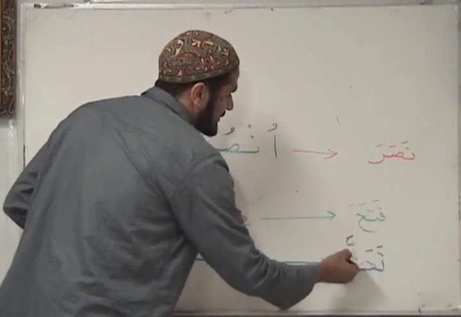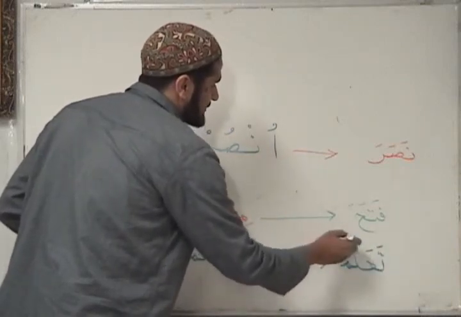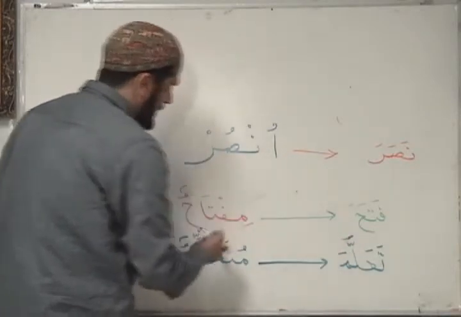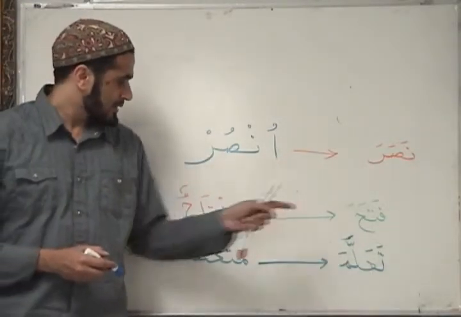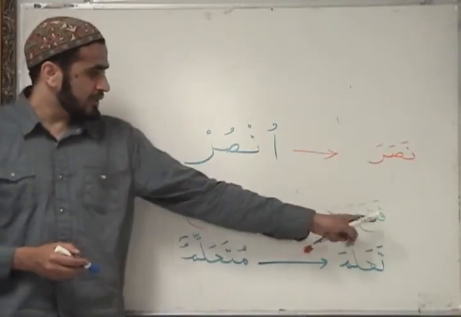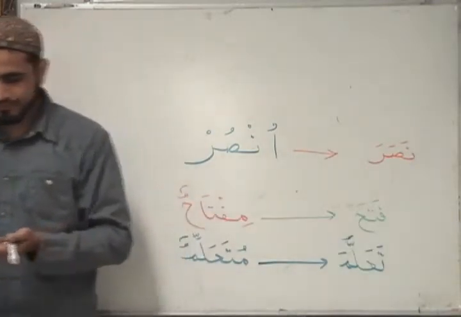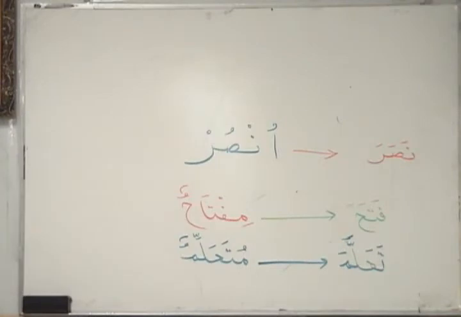What is it? You determine that? مزيد. It's متعلم is مزيد because over here it's مزيد. مفتاح is مجرد because over here it's مجرد. Alright, so now we know the difference between مجرد and مزيد.